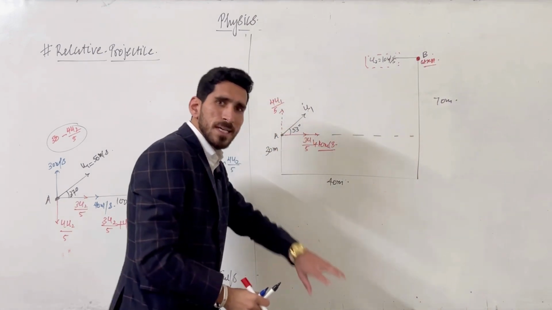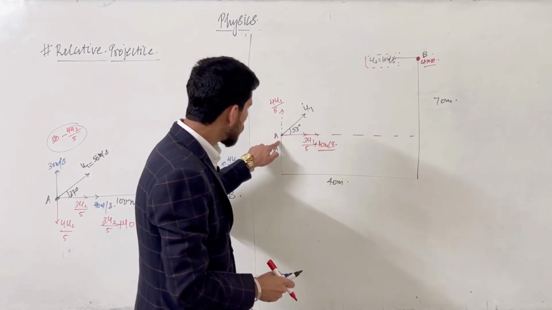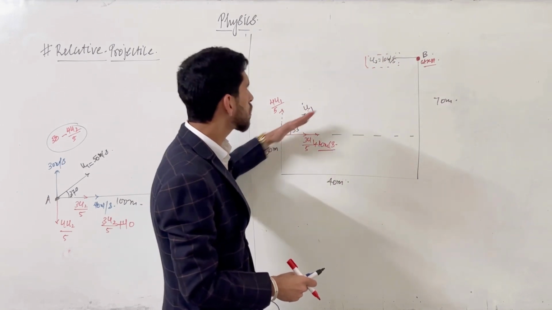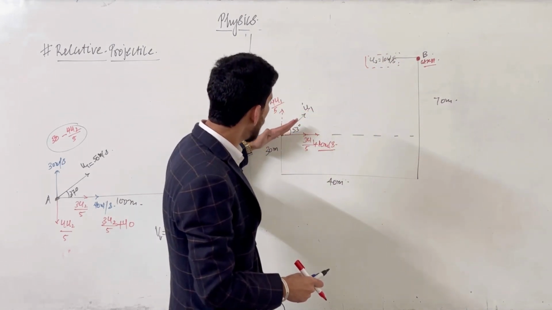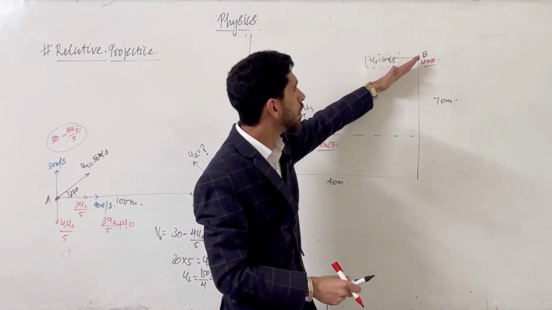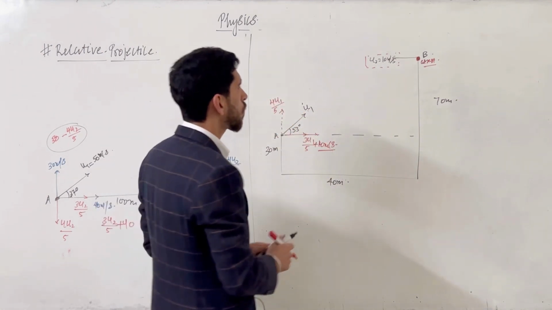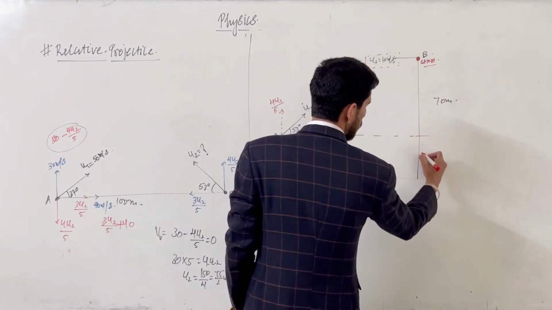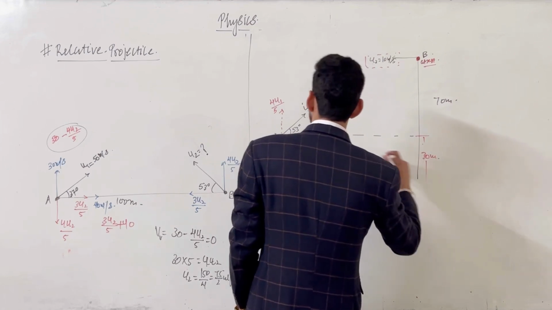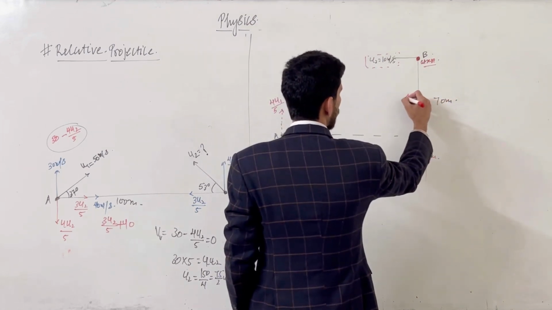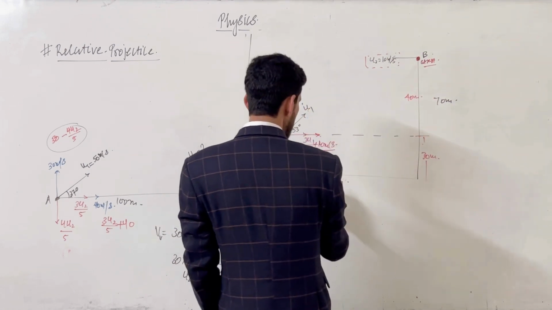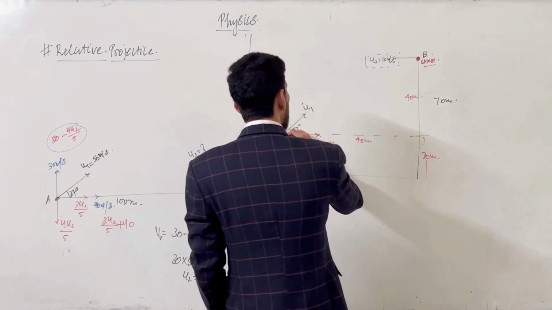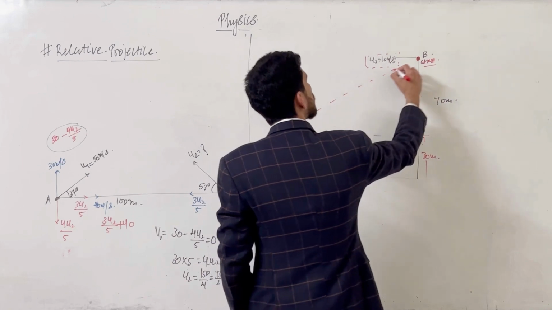So what is the concept? The relative motion of the first object should be towards the second one, then only it can hit B. Now where should its relative velocity, its net velocity, be? It should be towards B, only then it can hit. So first let's discuss what the angle is. This distance is 30, so this distance is also 30 from here to here, total 70. So how much distance is left here? That is 40 meters. If this is 40, this is also 40 meters. So for this 40 and this 40, the angle will be 45 degrees.